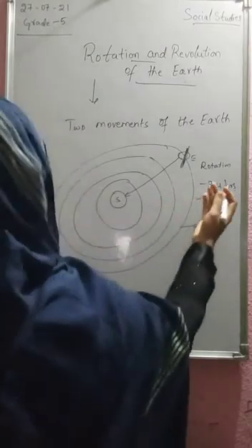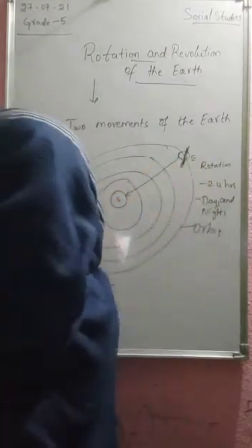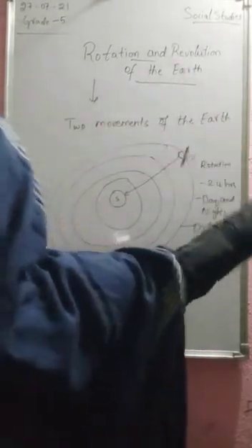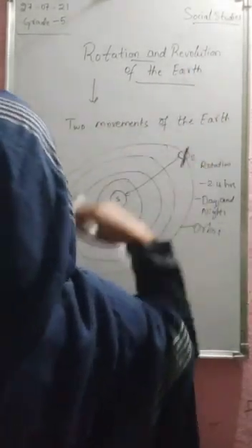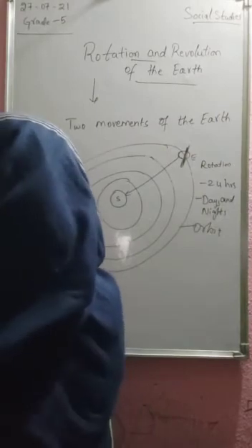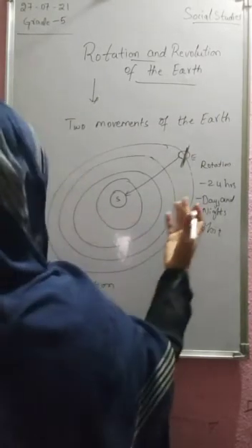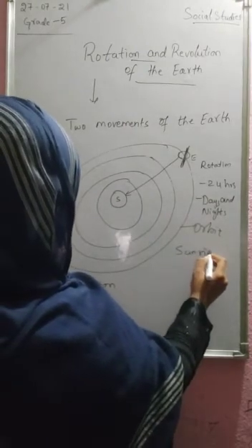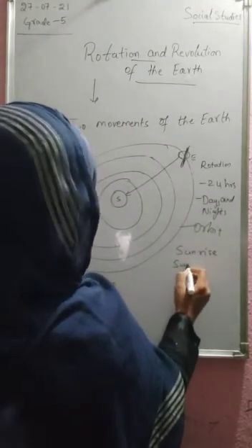The side of the Earth facing the Sun experiences day, and the side not facing the Sun experiences night. Due to the rotation of the Earth, we see sunrise and sunset.